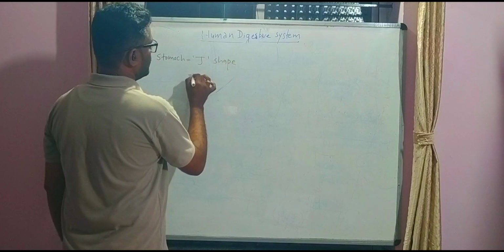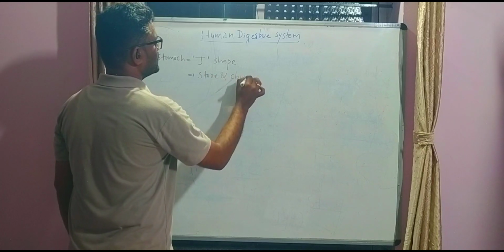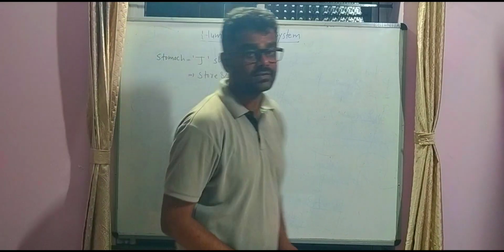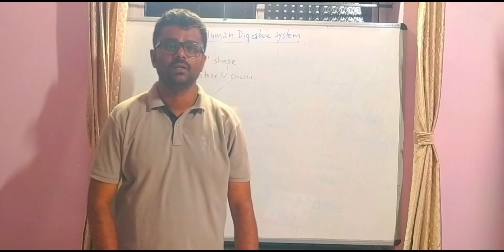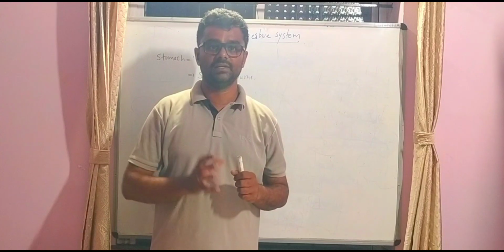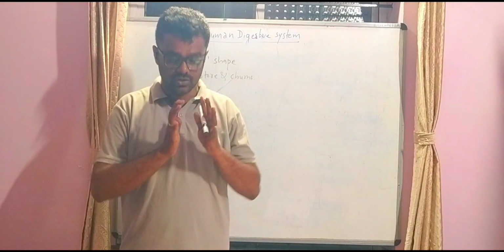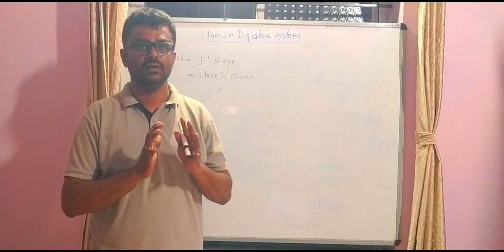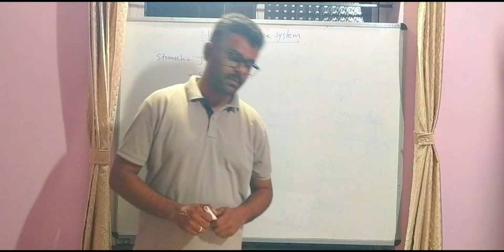The stomach stores and churns the food particles. What is the food particle called? It is called a bolus. The bolus is stored in the stomach and churned by the stomach. Why? Because the inner wall of the stomach shows movement which helps in mixing up the food particles.